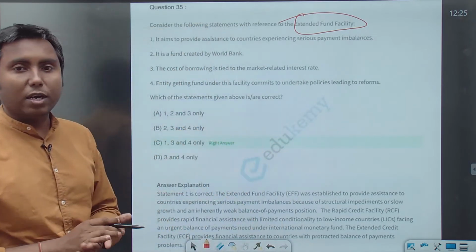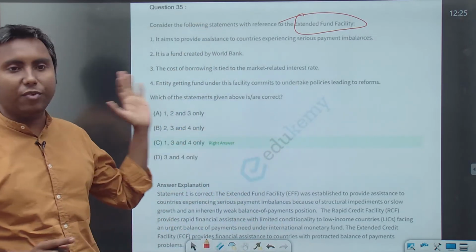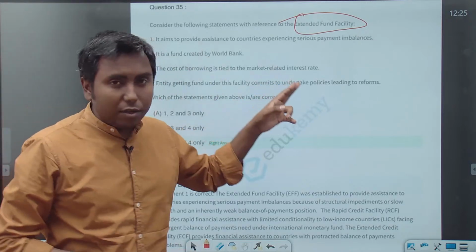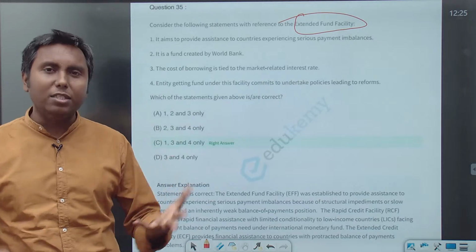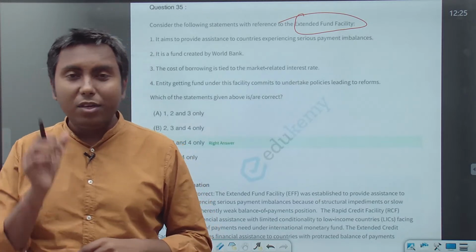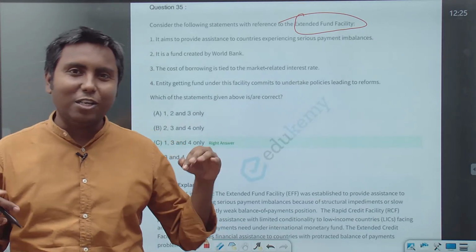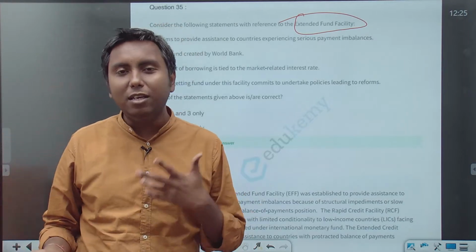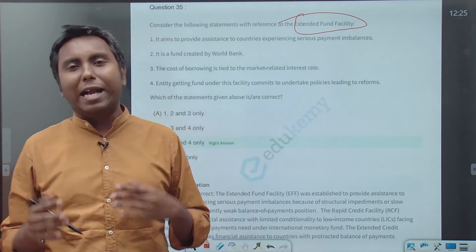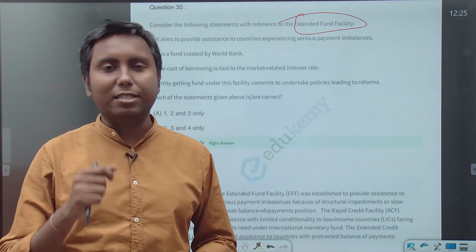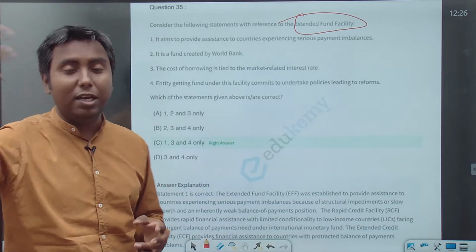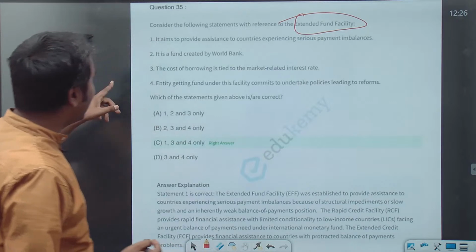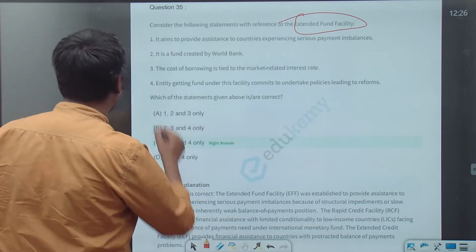Okay, so consider the following statement with reference to extended fund facility. Now, extended fund facility was in news recently because of which crisis? Because of the financial crisis, the balance of payment crisis being faced by Sri Lanka. If you knew at least this much, that extended fund facility was related to the balance of payment crisis in Sri Lanka, then you could have promptly eliminated one.